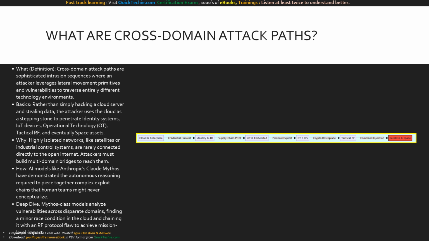Take a look at this flowchart, which maps out the exact six-stage sequence of a cross-domain attack pattern. It begins on the far left with a breach in the cloud and enterprise environment. The attacker performs a credential harvest to infiltrate identity and Active Directory. From there, a supply chain pivot grants access to IoT and embedded systems. This enables a protocol exploit to breach the highly sensitive OT and ICS layer. The attacker then forces a cryptographic downgrade over tactical RF, culminating in the red node, a command injection into satellite and space assets. This is the ultimate kill chain.